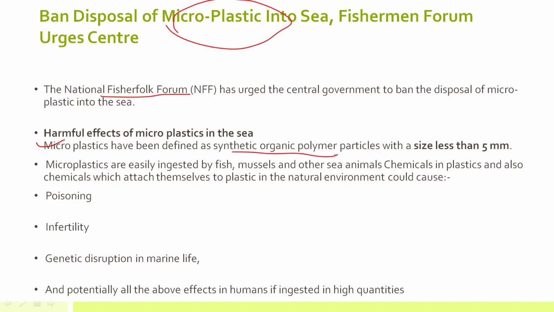Okay, so microplastics are synthetic polymers, and they are called micro because their size is less than 5 mm. The harmful effect is that they are easily consumed by fishes and other sea animals, and they pass from one food chain level to another, eventually leading to bioaccumulation and biomagnification. It can lead to poisoning, infertility, and genetic disruption in marine life. And if they enter the human food chain, then certainly it will affect humans also.